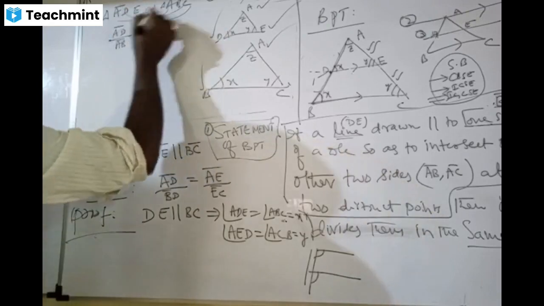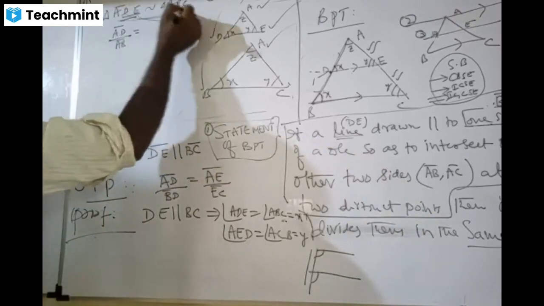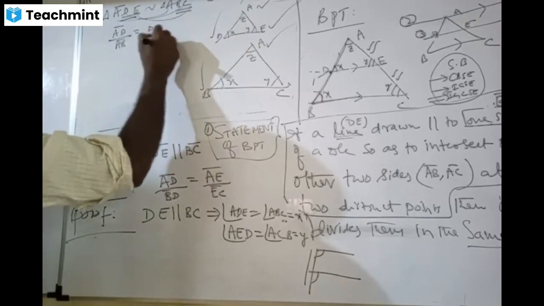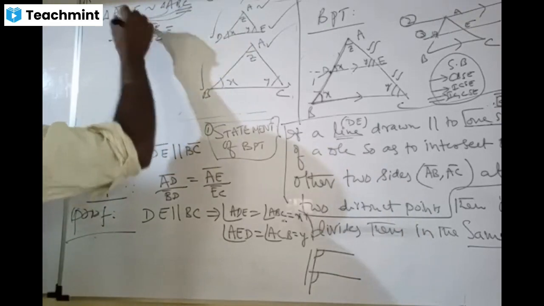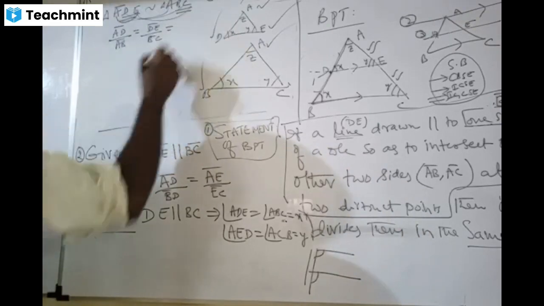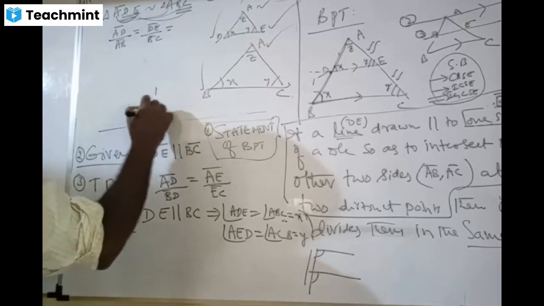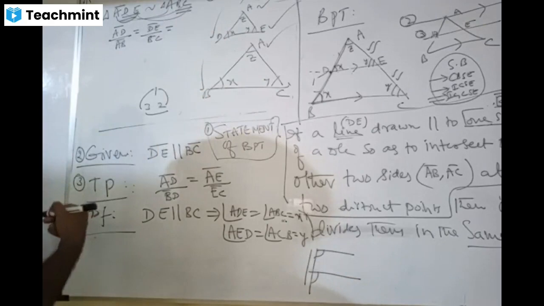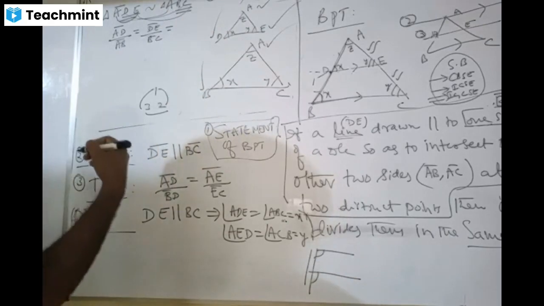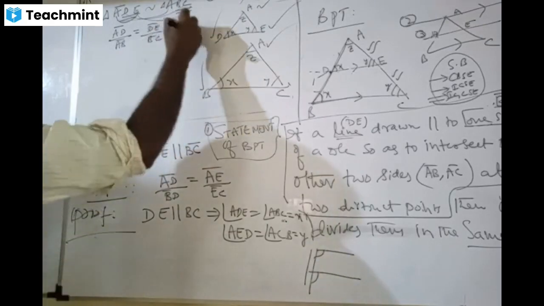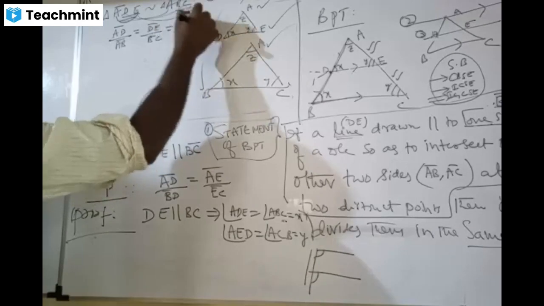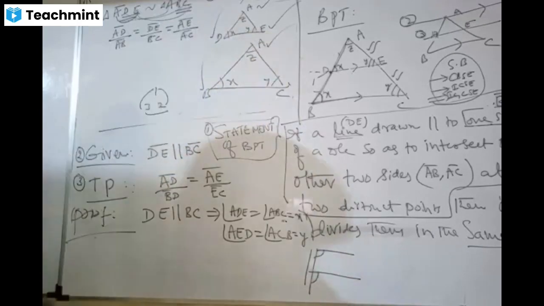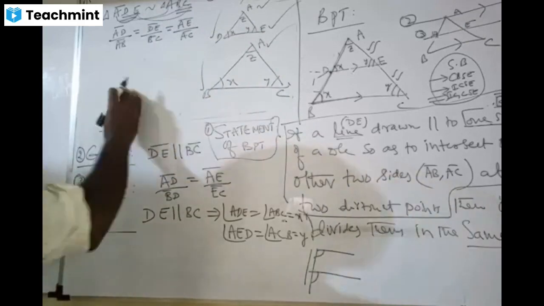AE by AC. Next is DE by BC. Last two, right? DE by BC. Next, first and last, all combinations now: 1 and 2, 2 and 3, 3 and 1. Do you understand? Yes, sir. AE by AC. Wonderful, dears.